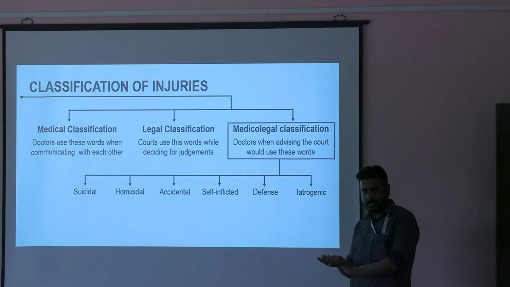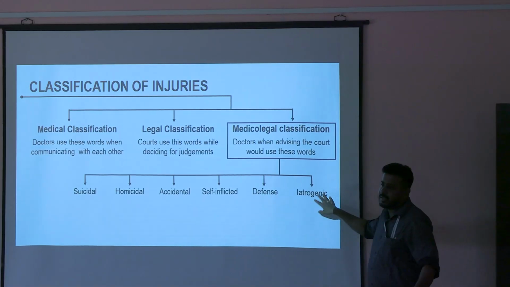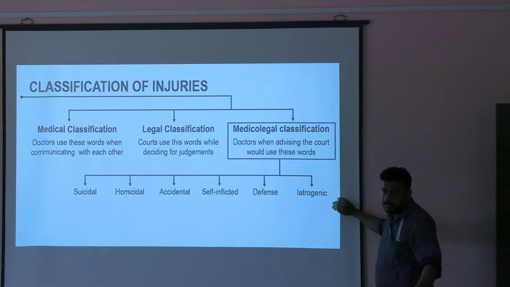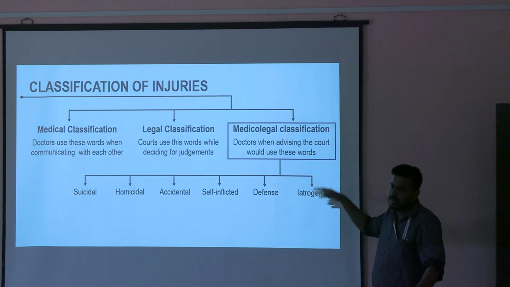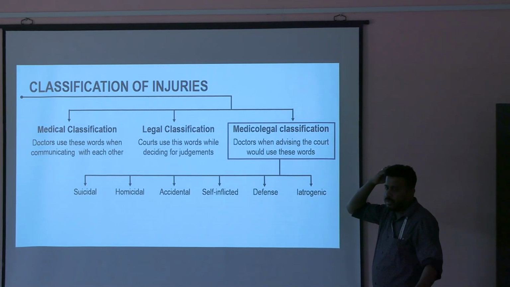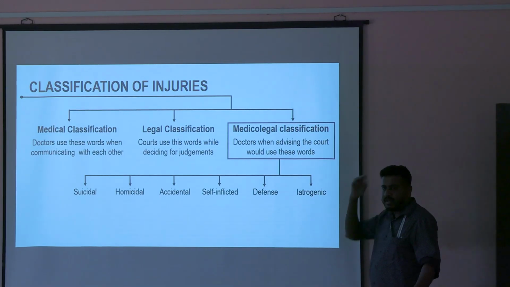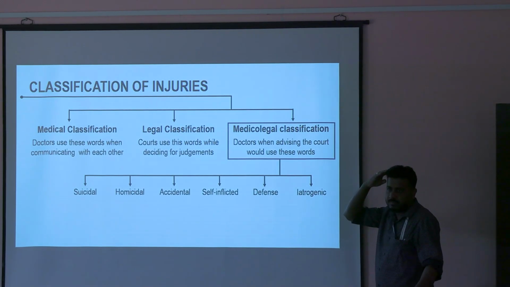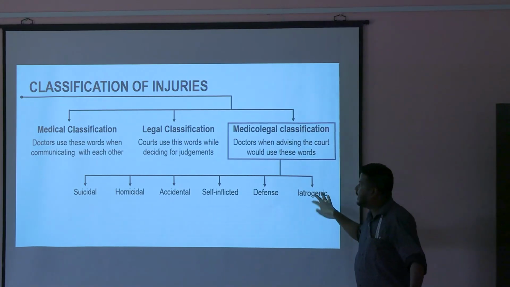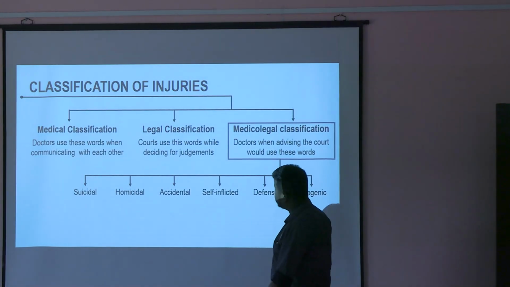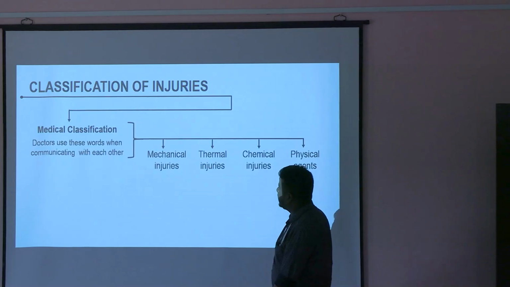It depends on the location also. So because of therapeutic intervention, there may be some injuries. Okay, accident case. Here there is an injury inside. Pressure is increasing, so they have to make a burr hole. So that is an iatrogenic injury, because of medical intervention. So this is medico-legal classification.